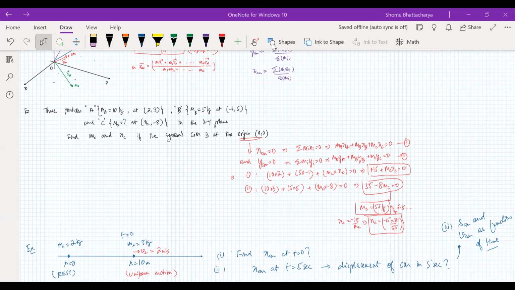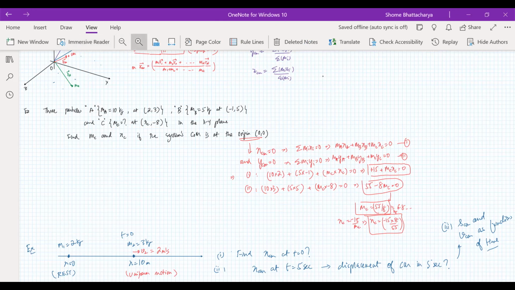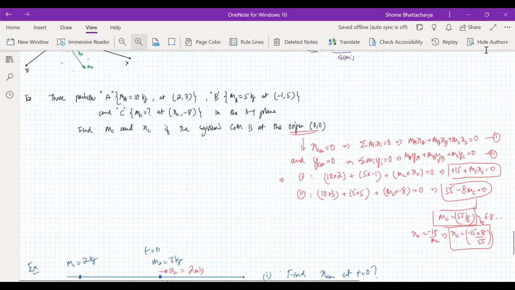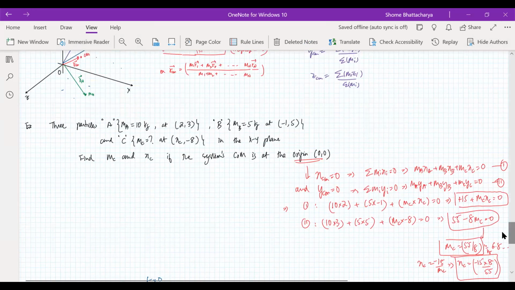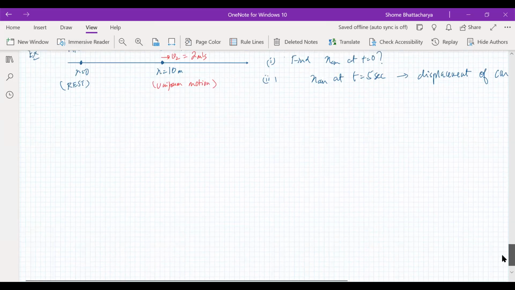Yes, very good, Adinath. That's correct. So the velocity of the center of mass will be plus 1.2 meters per second along the x-axis. It will be a uniform velocity. And therefore, the displacement as a function of time will be 1.2 t.